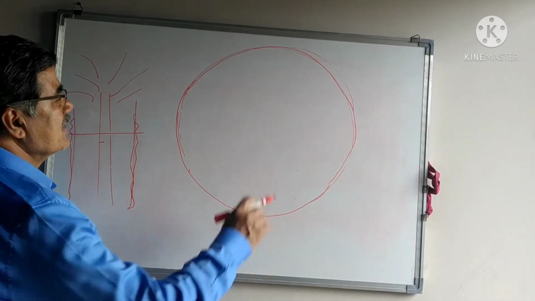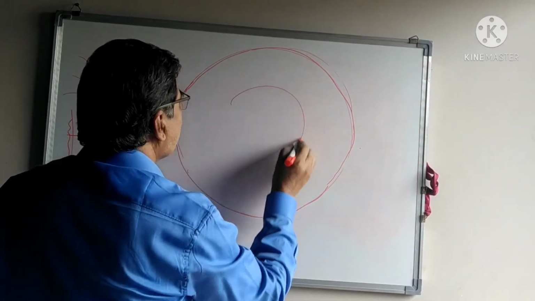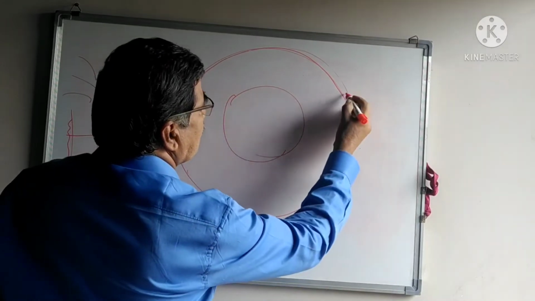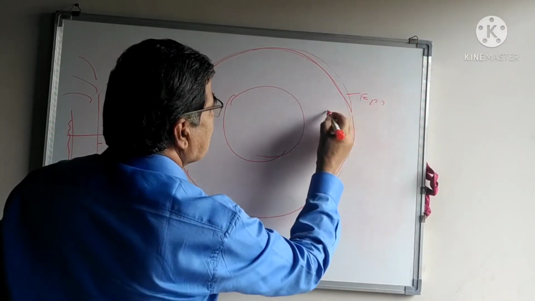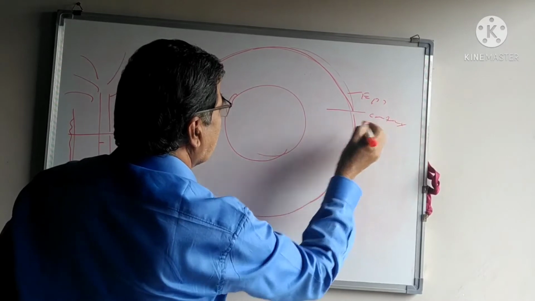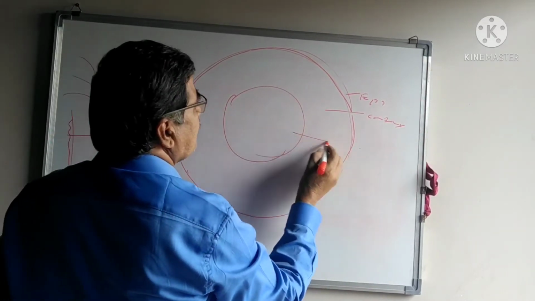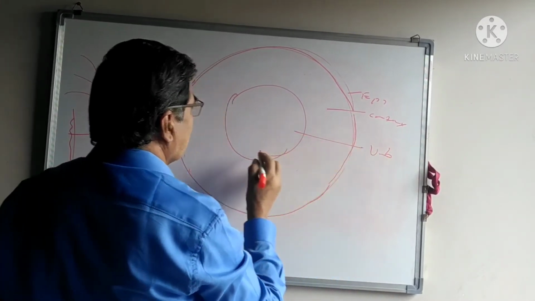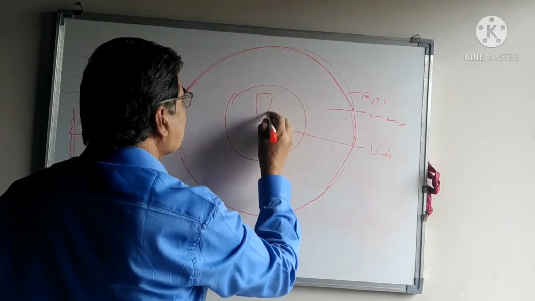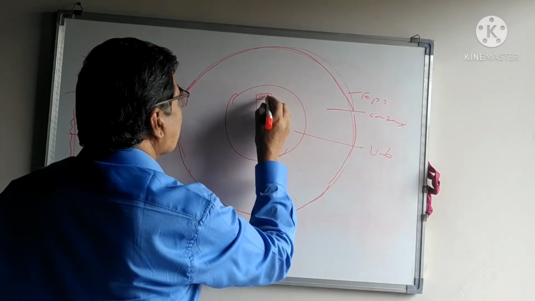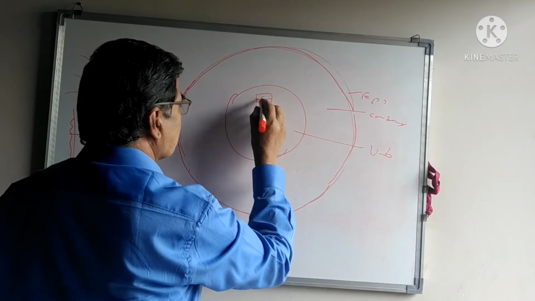Here, in this structure, first the epidermis, followed by the cortex and the centrally placed vascular bundles. Here the vascular bundles initially have the primary tissues.